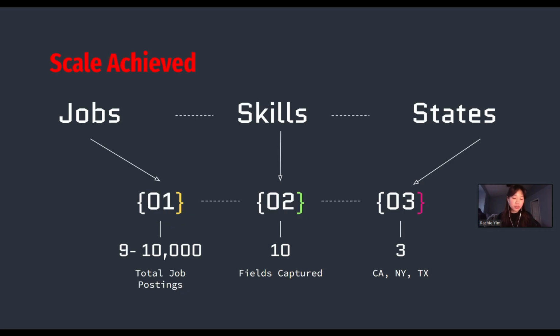We were also able to capture 25 data fields for each job, including full descriptions for the NLP analysis. And we were able to do this with no captchas, no blocks, and no failures. So this data quality was really crucial in the beginning for the analysis that we need later on in our project.